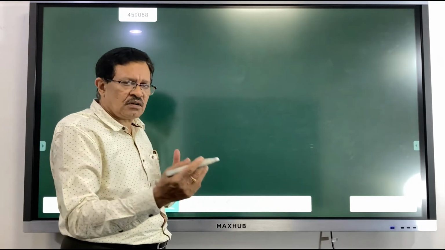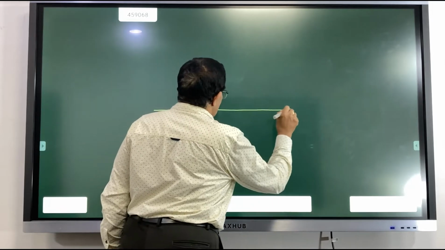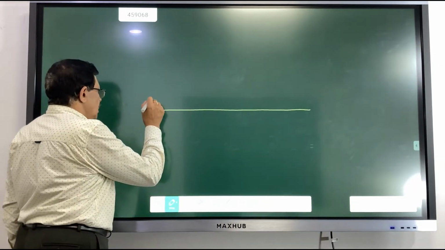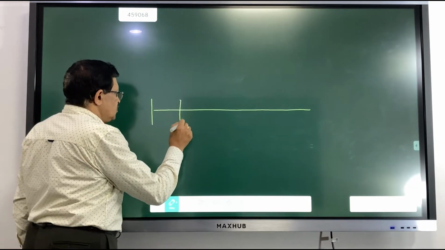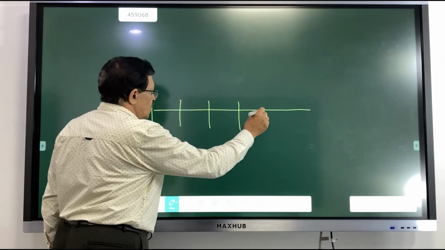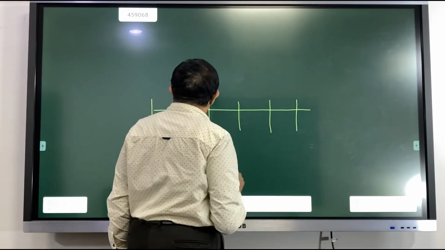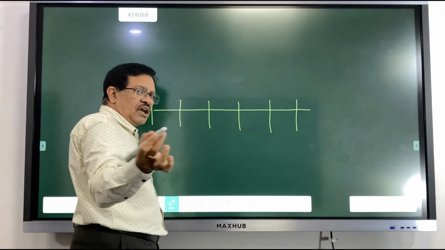How is it going to be drawn? Usually, we are going to draw a line and there are going to be different periods. It may be 1 month, 2 months, 6 months, or 1 year. The gap between these can be any period.